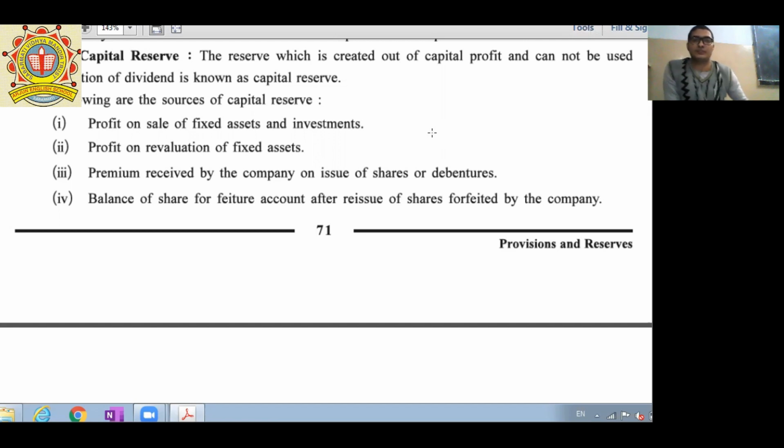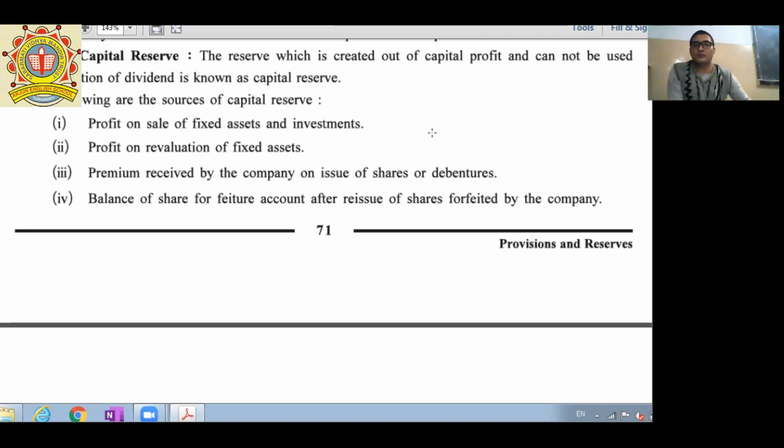Understood? Next one. These are the following sources: profit on sale of fixed assets and investment, profit on revaluation of fixed assets, premium received by the company on issue of shares or debentures, and balance of share forfeiture account. There is a spelling mistake here; the whole word is forfeiture. Balance of share forfeiture account after reissue of shares forfeited by the company.